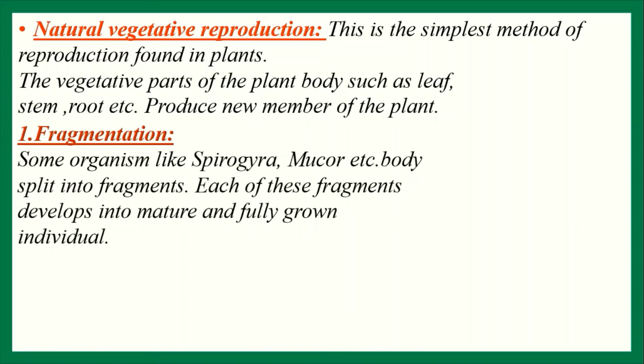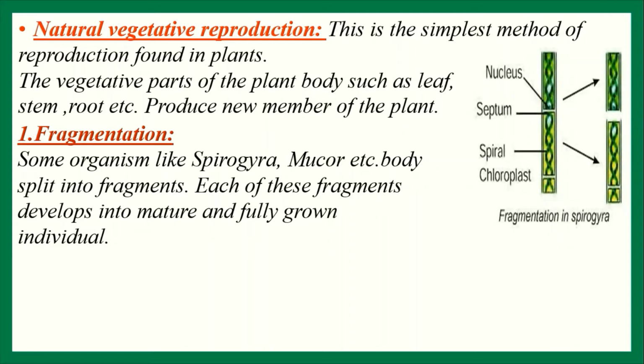First one is fragmentation. By the fragmentation process, plants reproduce vegetatively. Some organisms like Spirogyra, mucor, etc. have bodies that split into fragments. Each of these fragments develops into a mature and fully grown individual. Everybody see the figure. This one is a Spirogyra. Spirogyra is one kind of green algae. If in some circumstance the body of the Spirogyra is divided into many pieces, each of the pieces develops into a new filament. They all are independent.